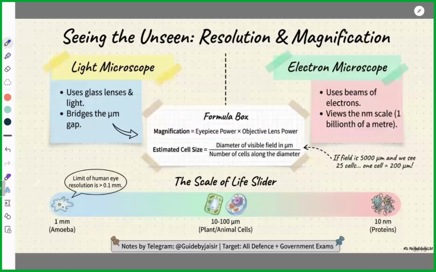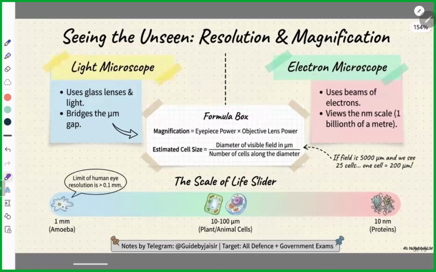Next, NCERTs now start mentioning different types of microscopes. Very important. There are two types of microscopes: light microscope and electron microscope. They can ask you in the examination which of the following is a true statement regarding the electron microscope.